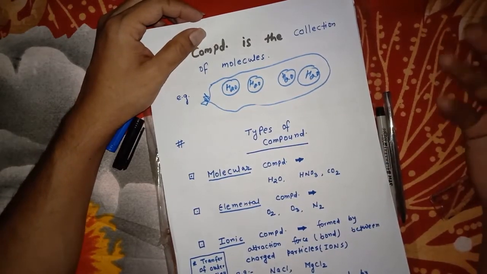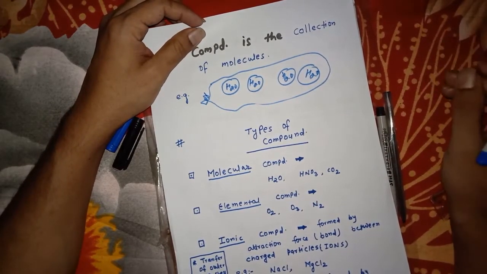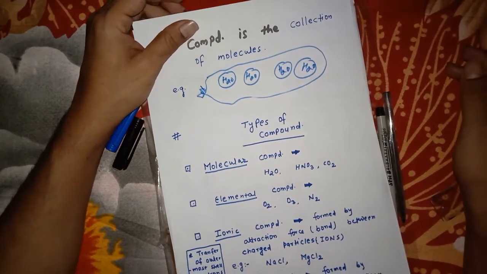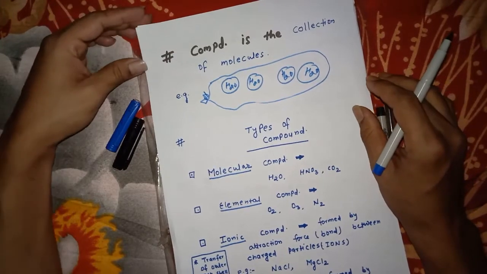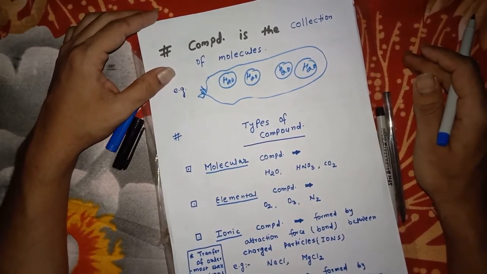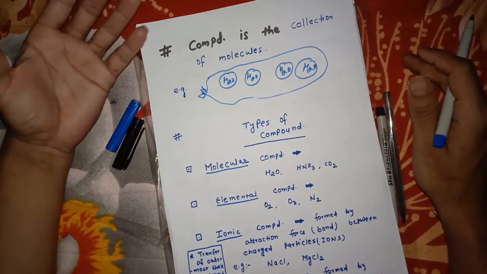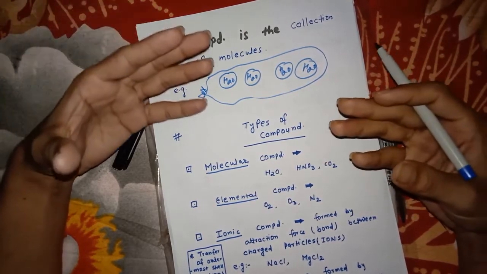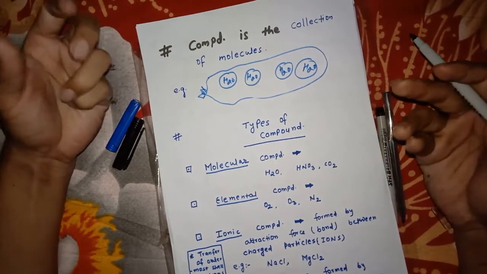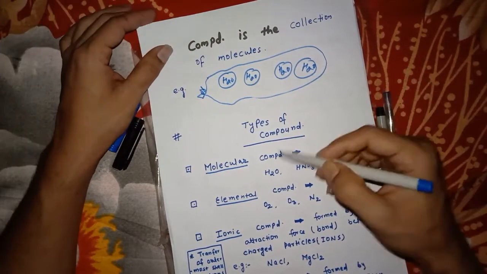Now we understood what a compound and a molecule are and what properties they possess. Now I am dealing with the types of compound. Molecular compound means when two or more different kinds of atoms combine to form a substance called a molecular compound.